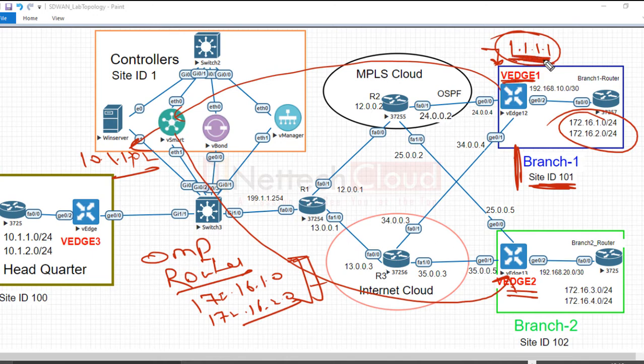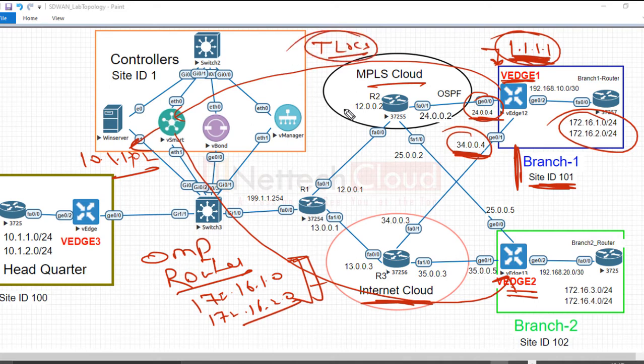Advertised by 1.1.1.1, and the next hop IPs, the advertiser VS1, must have advertised with 24.0.0.4 and 34.0.0.4. Why two different IPs? Because there are two different transports here, MPLS and internet. Technically, TLOCs, right? Transport locations.